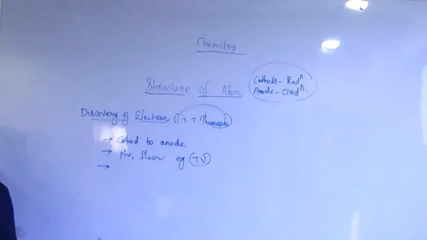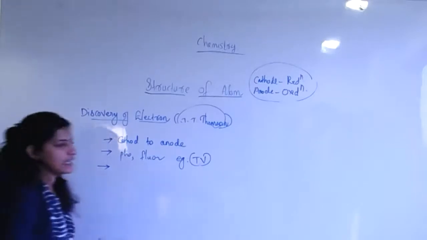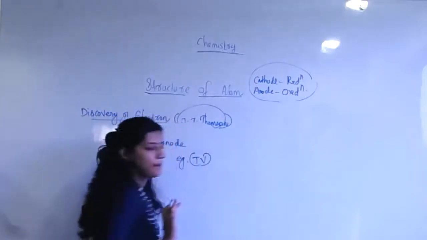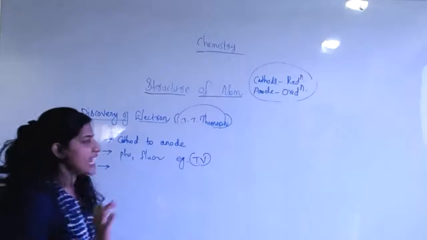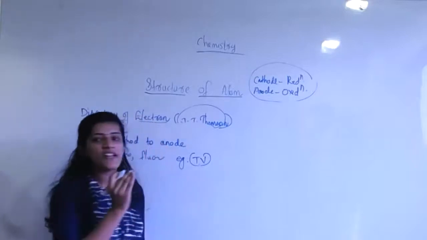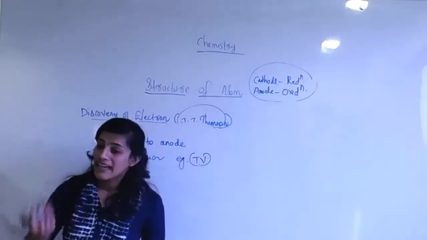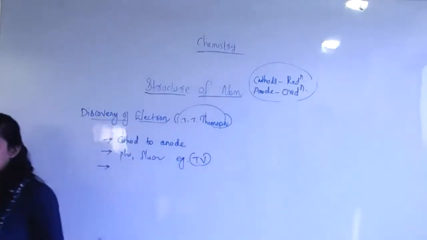Then what happened next? What are the generalizations? Look, students. Suppose these gas tube rays are passing. Suppose the rays are in the presence of an electrical field or magnetic field, what happens? Do you know?